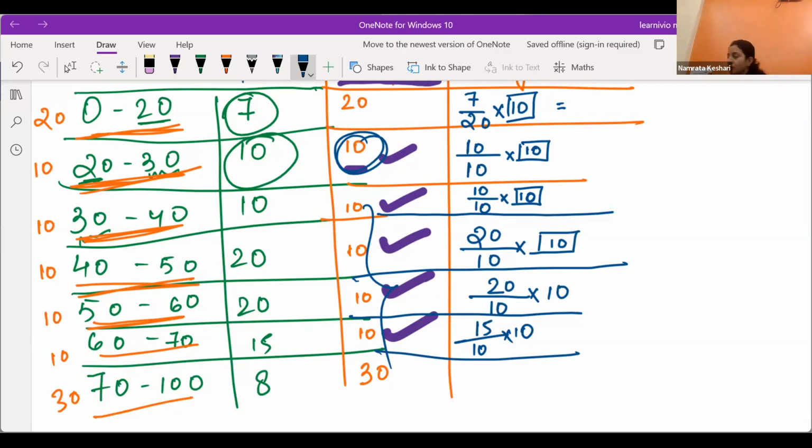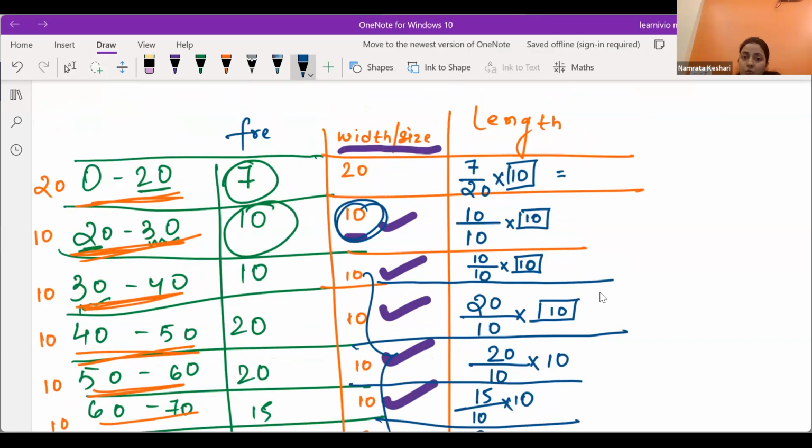8 by 10 into 10. 8 by 10, or 8 by... yes, Irshad, it will be 8 by 10. Oh, 8 by 30. 8 by 30 into 10. Okay, we will be calculating all of them.